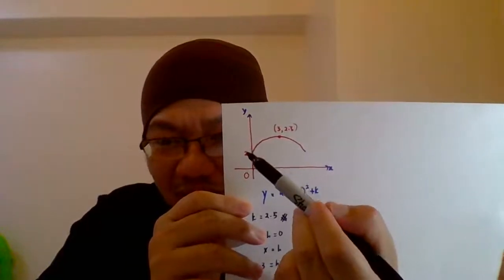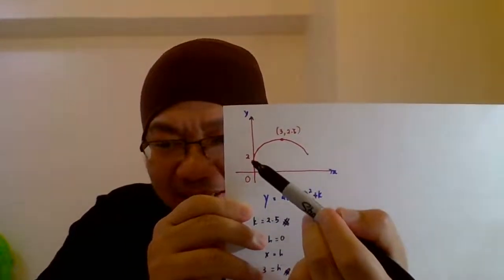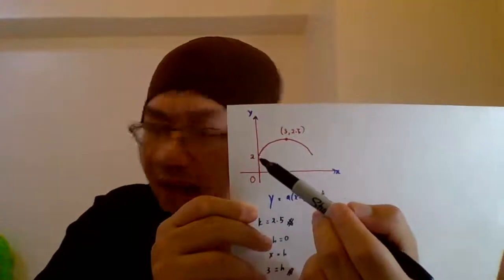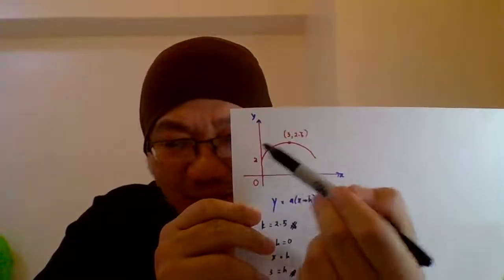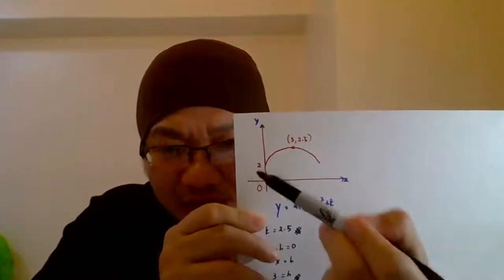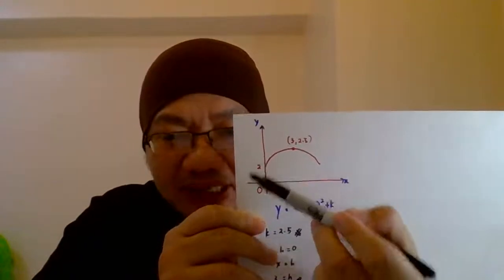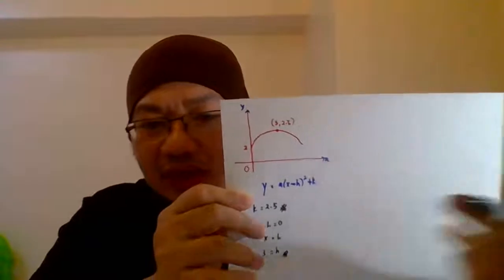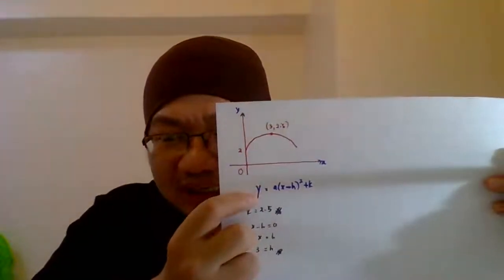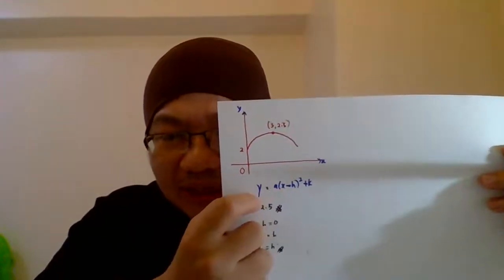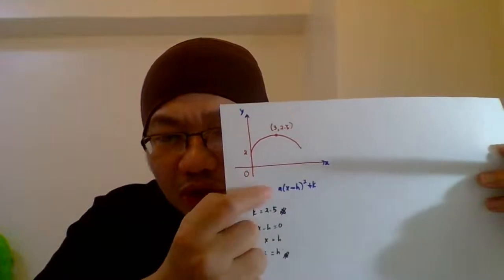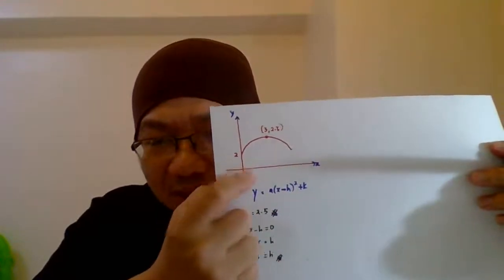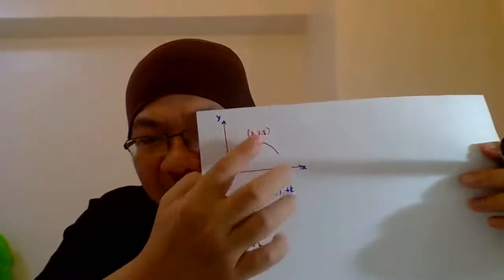This one we call the y-intercept. When x is 0, y is 2, so the coordinate of the y-intercept is (0, 2). So what we can do is substitute your y with 2, your x with 0, and your h and k.